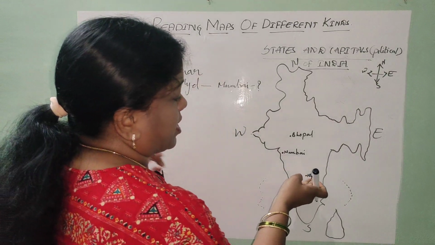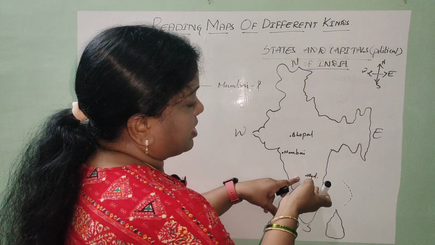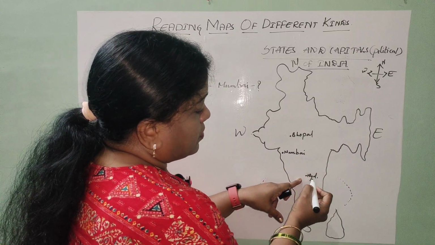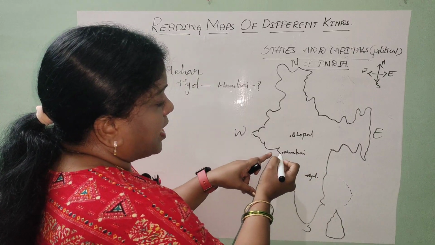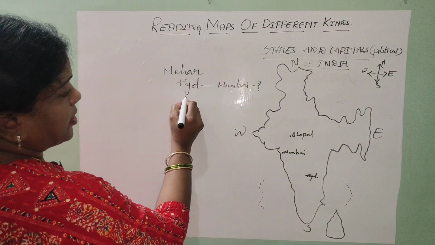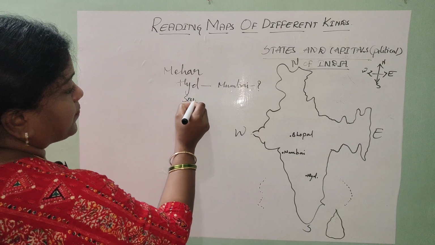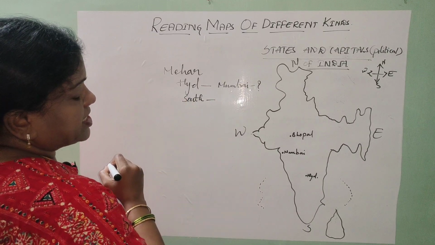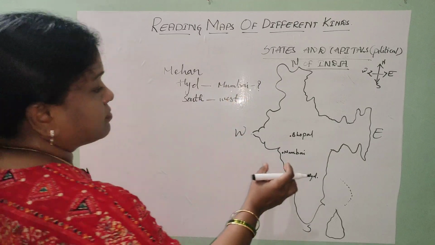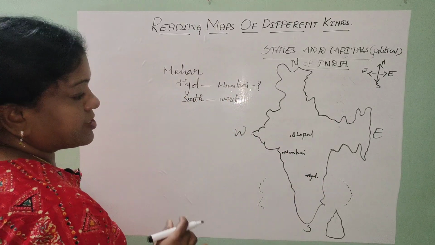Now, for example, I am starting from here. So this is definitely the south direction, right? So south, and he is traveling towards west. What is his starting point direction? South. And what is his destination direction? West. So Meher is traveling from south to west.